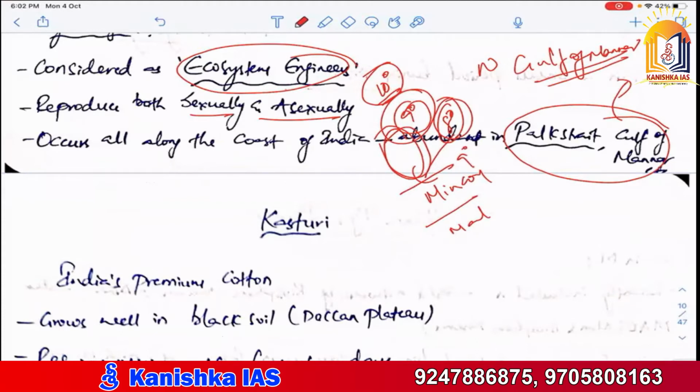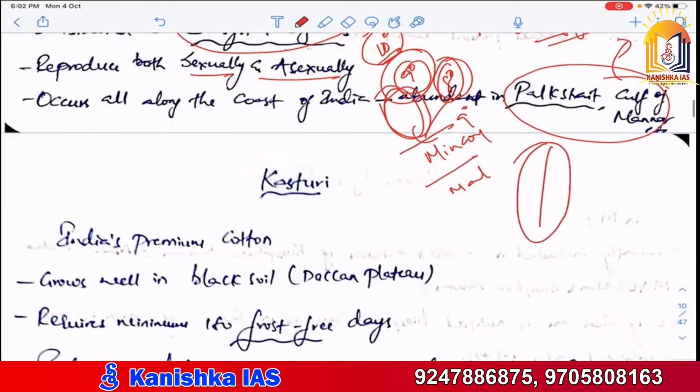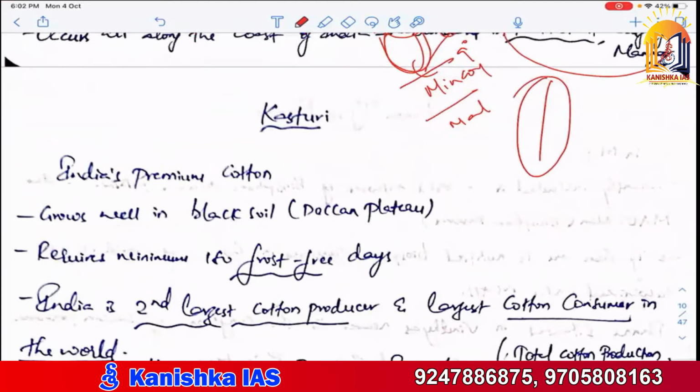Through which states does the Tropic of Cancer pass? Through which states does the Indian Standard Meridian pass? All these two things, it takes only 1 minute to know about them, but these are important. Don't get confused. Don't make this kind of mistakes.